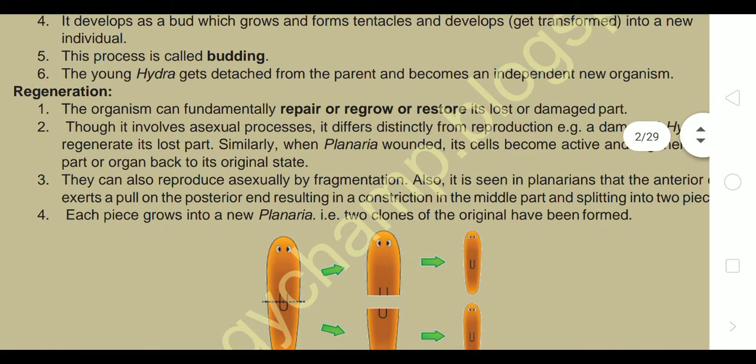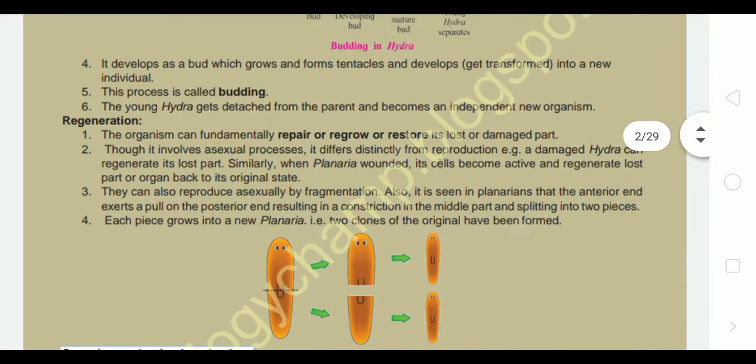Another method of asexual reproduction is regeneration, and this regeneration is not exactly mentioned in your textbook, so we are just going to skip that. Turn to sexual reproduction.